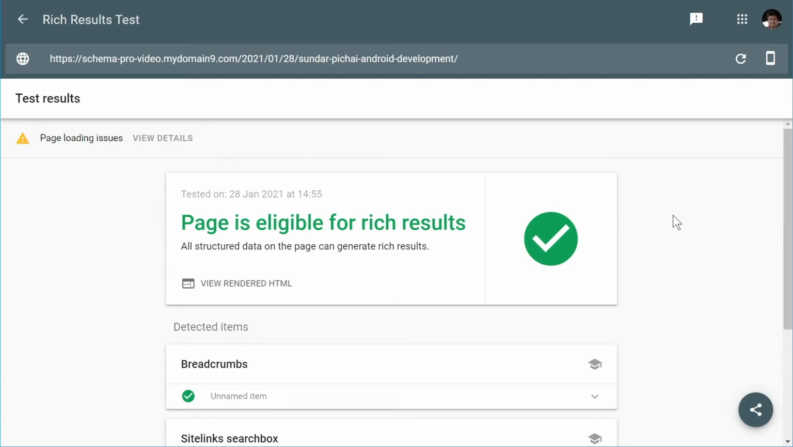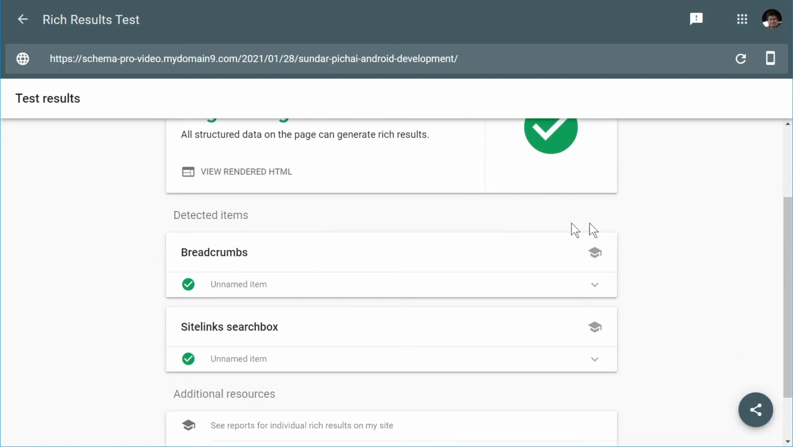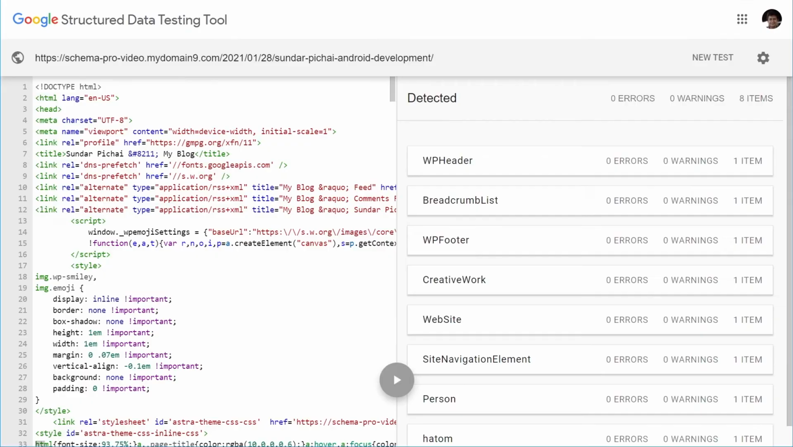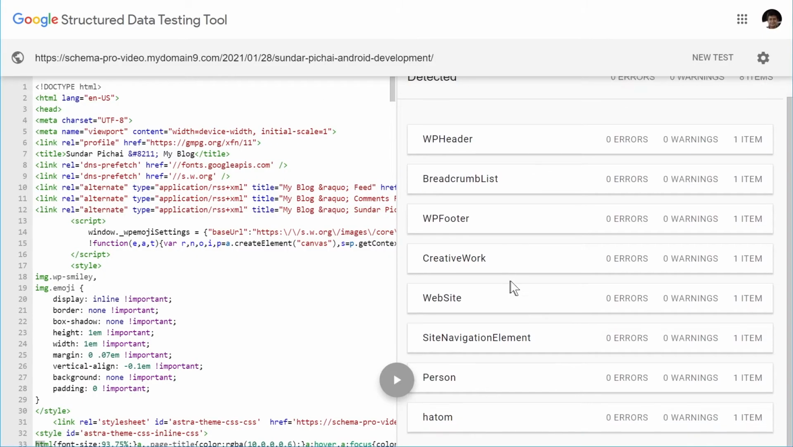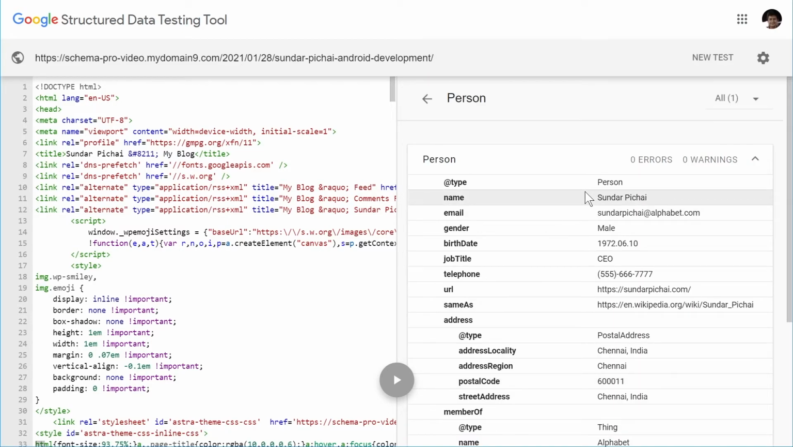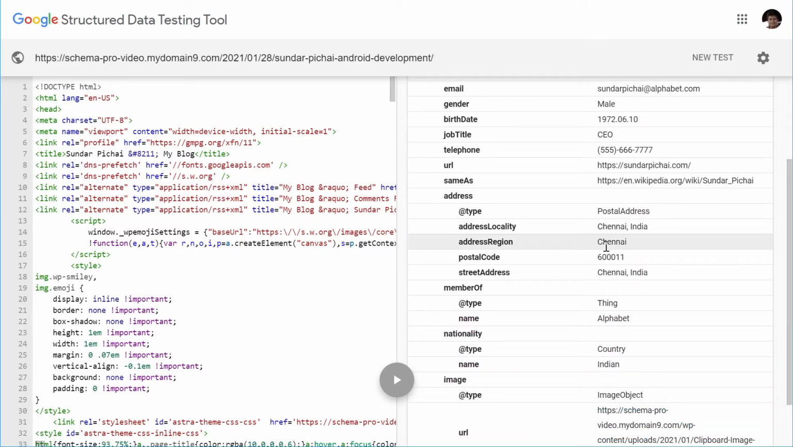So the testing is complete, and as you can see, the page is eligible for rich results, but obviously, as I mentioned, only the breadcrumbs and the site link search box are being detected, but the person schema is not being detected by the rich results test. Moving on to the structured data testing tool, we see that the person schema, or the person structured data, is being detected, and we can click this button and see all the details that we mentioned inside the post being detected by the Google Structured Data Testing Tool.